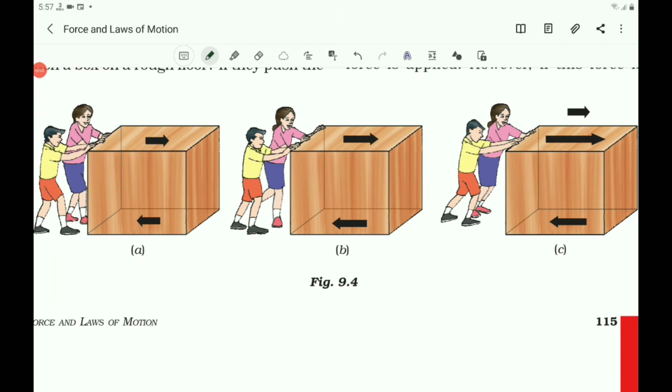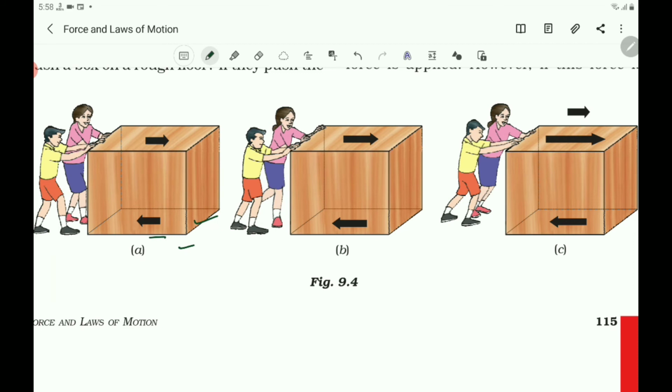Now let us consider one more situation. What happens when some children try to push a box on a rough floor? See, here there is a box on the rough floor. Children try to push a box on this rough floor. If they push the box with a small force, the box does not move. Why does the box not move? Because of friction acting in a direction opposite to the push by the children.